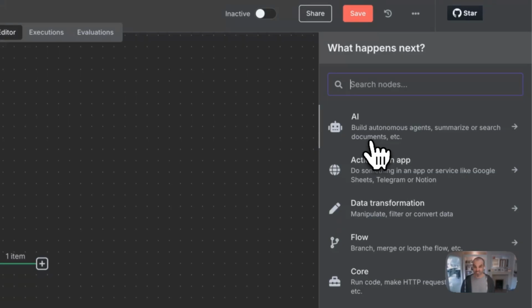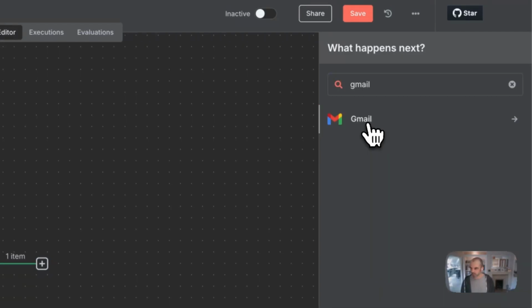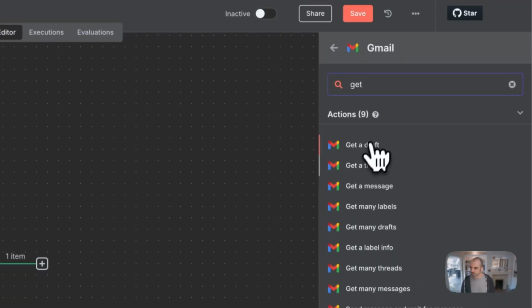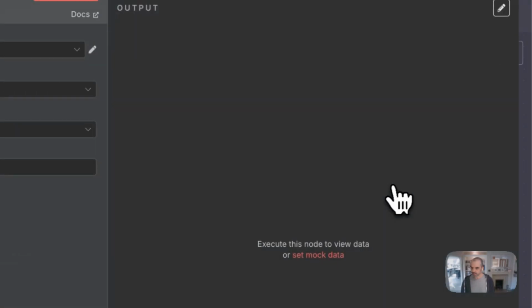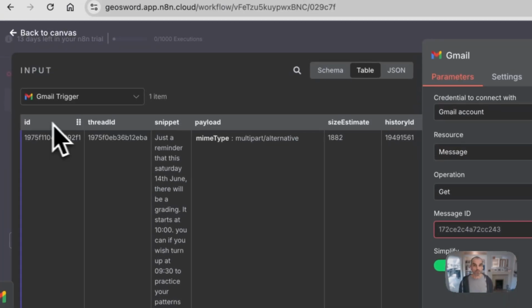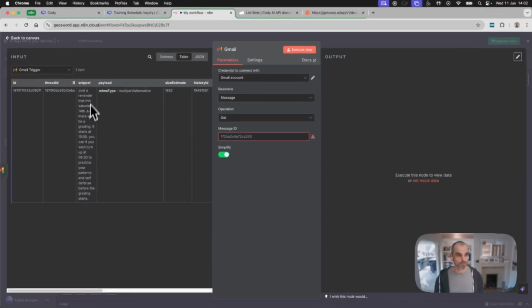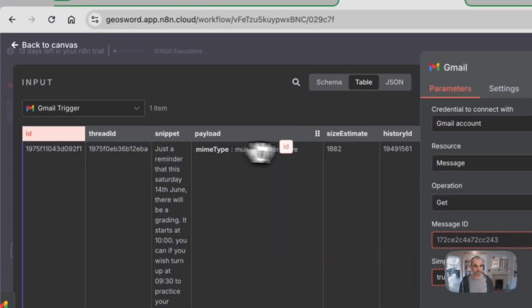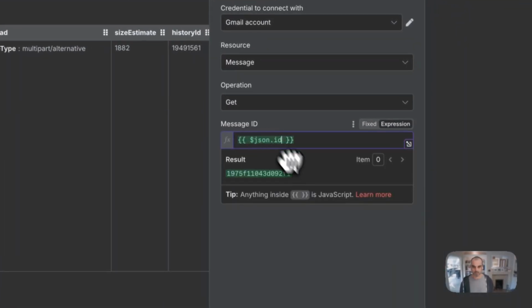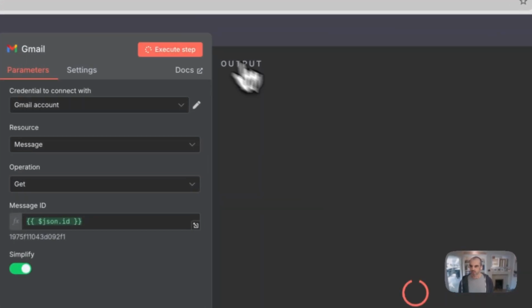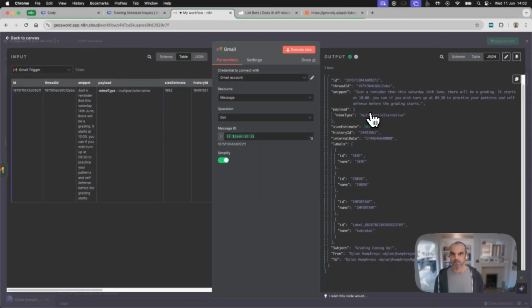And now, say I want to actually get the whole email. So I'm going to come over here. I'm going to go Gmail and I'm going to get a message. So this is the output from the trigger and it includes the message ID, which I want to just drag in there. And then we click on execute step. But again, we still don't get the whole email.